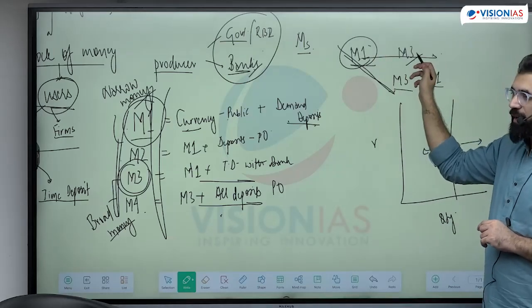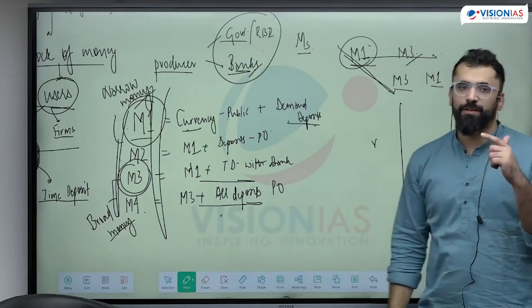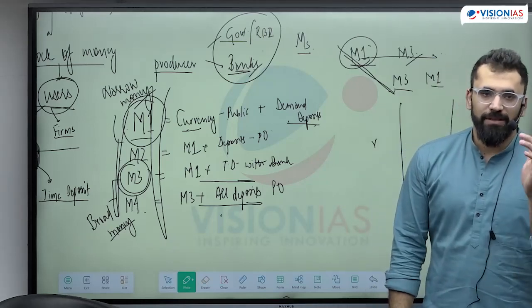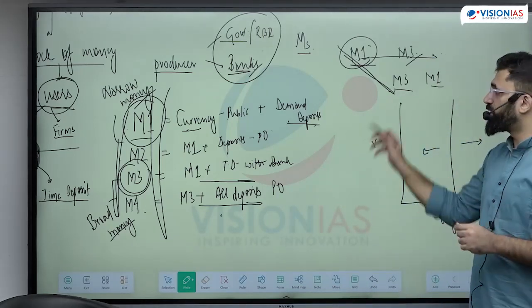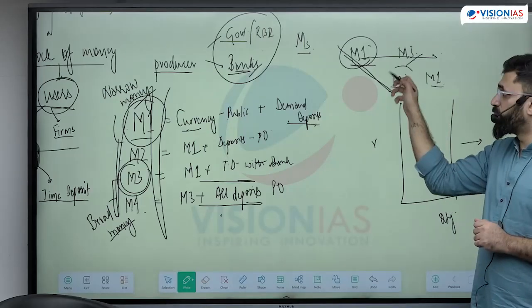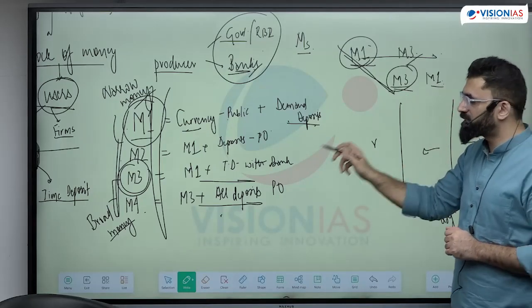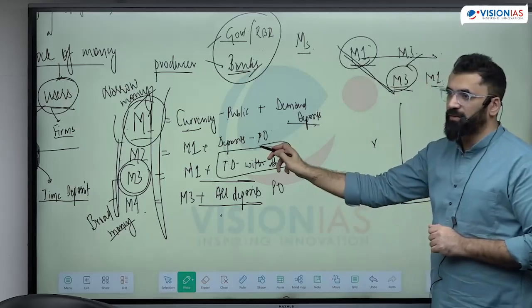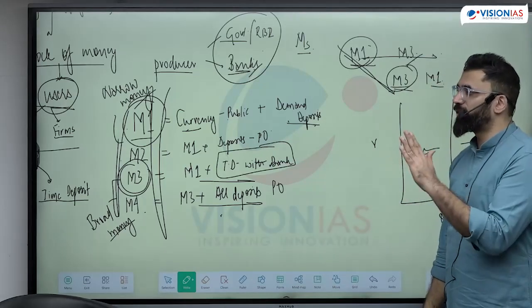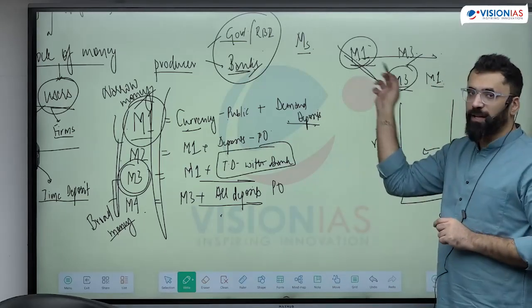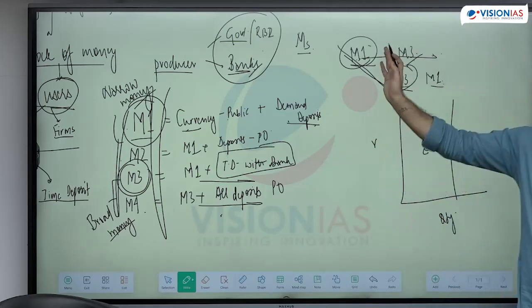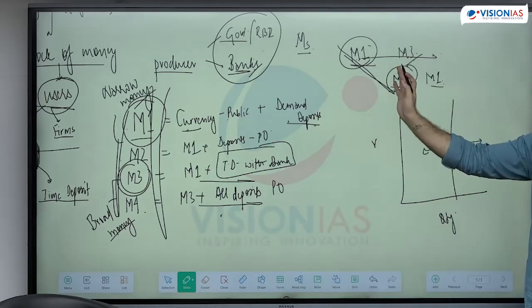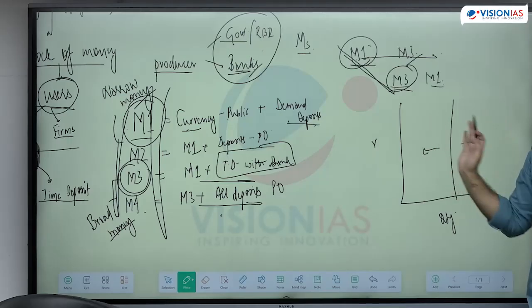If M1 is greater as compared to M3, this means people are using more money. There is lesser demand for savings. If M3 is more as compared to M1, if it is moving too fast while M1 is not changing, that means the time deposits with the bank are changing. That means people have a tendency to save. Based on my M1, M3, the RBI will always know what the four indicators are. Based on the study of these indicators, RBI can increase or reduce the supply.